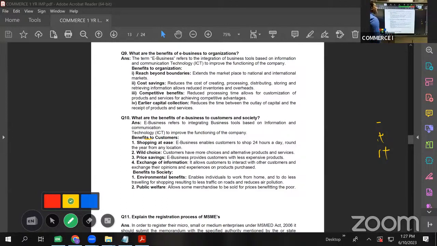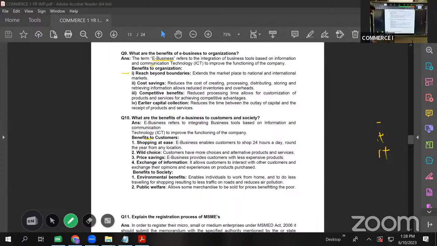What are the benefits of e-business to the organization? As I told you, what is e-business? The term e-business refers to the integration of business tools based on information and communication technology to improve the functioning of the company. It is a very technical definition. I told you in a very simple way: doing business through an electronic gadget is e-business. Okay, what are the benefits to the organization?